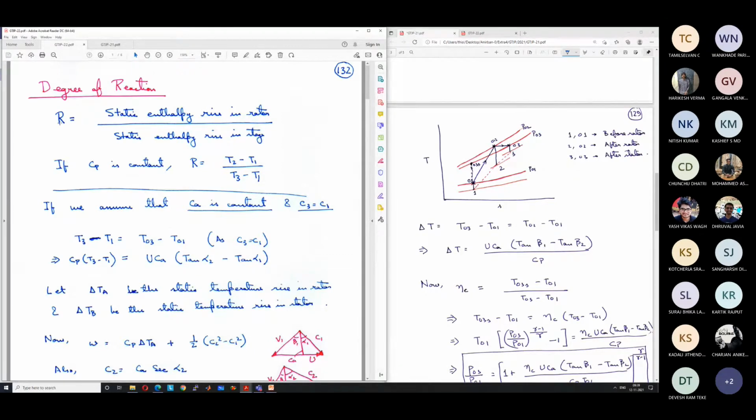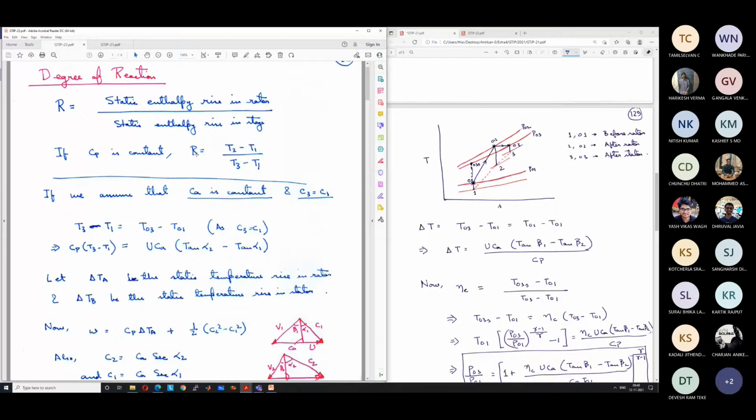It gives us an indication, or it gives us a quantitative value of how much static enthalpy rise is occurring in the rotor and how much static enthalpy rise is occurring in the stator. Okay, and it is defined by the static enthalpy rise in the rotor by the overall static enthalpy rise. So from this diagram, we can see that R can be written as Cp into T2 minus T1 by Cp into T3 minus T1. Okay, and if we assume that Cp is constant, R can be written as T2 minus T1 by T3 minus T1, equal to the static temperature rise in the rotor by the overall static temperature rise.